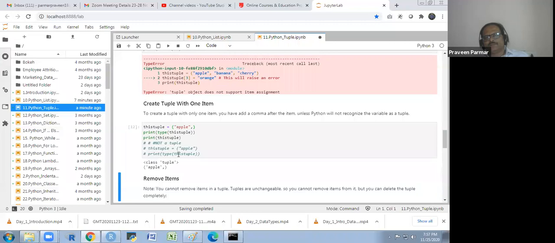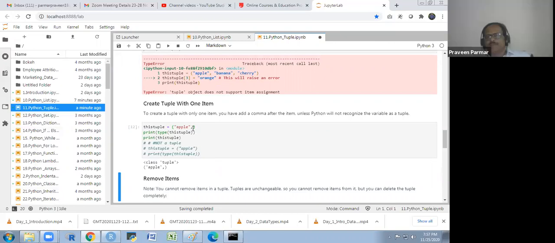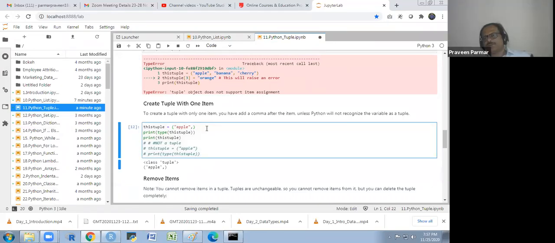And then I run. Now see, the class is what? Tuple. So that is very important. If you have to create a single element tuple, you put a comma after that. Otherwise, you will get a simple variable. Okay.